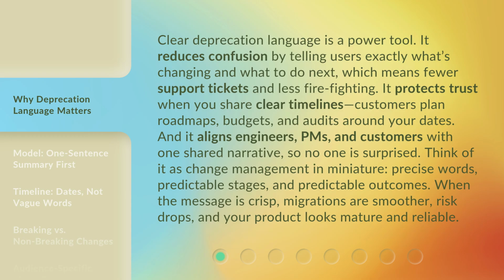Customers plan roadmaps, budgets, and audits around your dates. And it aligns engineers, PMs, and customers with one shared narrative, so no one is surprised. Think of it as change management in miniature: precise words, predictable stages, and predictable outcomes. When the message is crisp, migrations are smoother, risk drops, and your product looks mature and reliable.